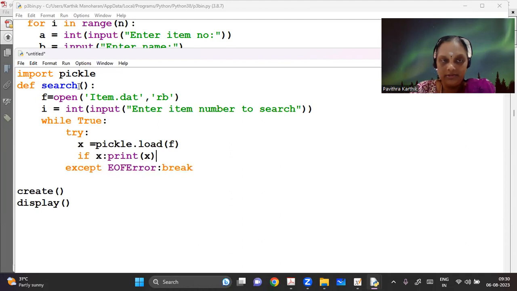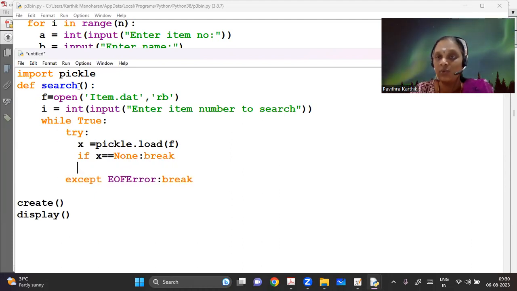So after I load, if X is equal to none, I will break. So first I will try to see if there is no end of file being returned there. And if at all there is an error, it is anyways going to catch it up here.